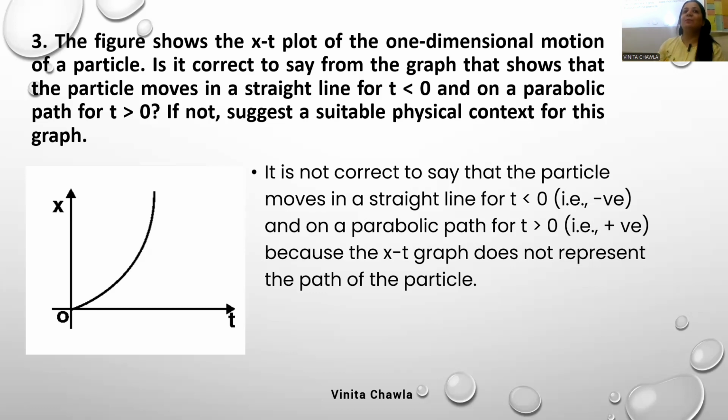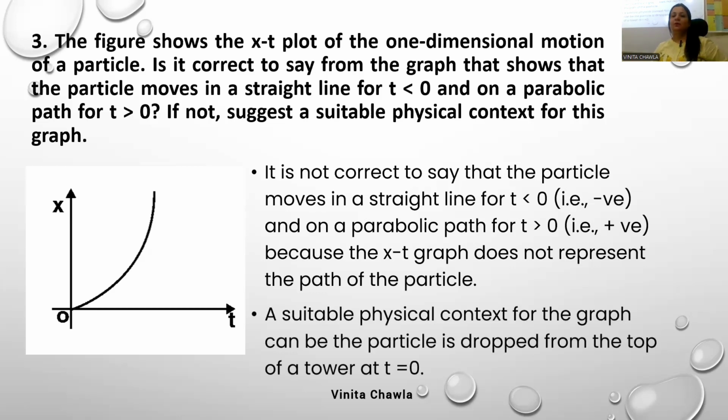Speed is increasing with time. It is an accelerated motion. Speed is increasing with time. So if you're plotting vt graph, then you'll get a straight line because it is uniform acceleration and speed is increasing with time. But for xt graph, it is not a straight line. It is curved. A suitable physical context for this graph can be a particle is dropped from the top of a tower at t equals to 0. Next question.